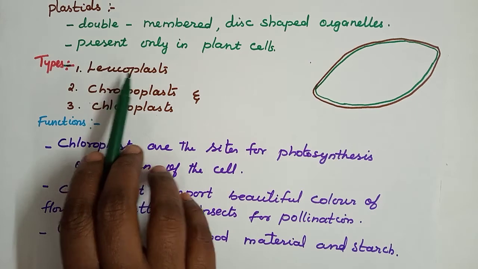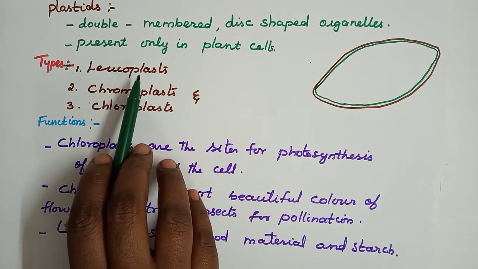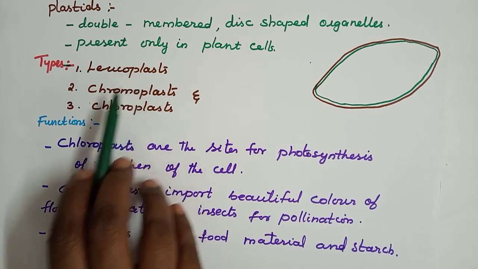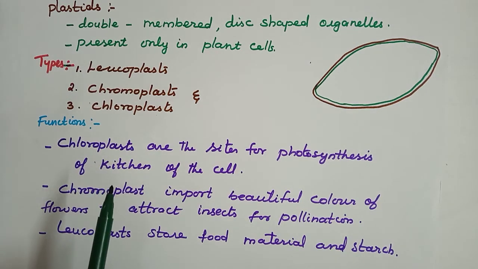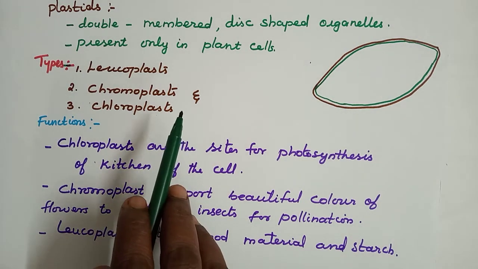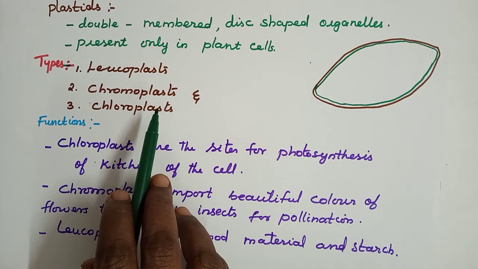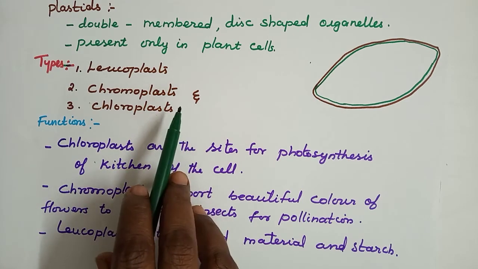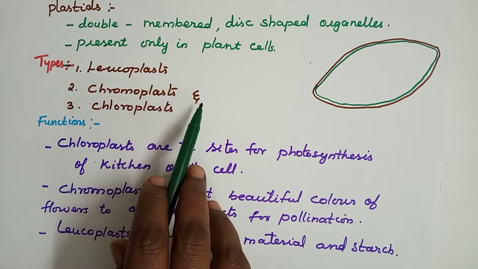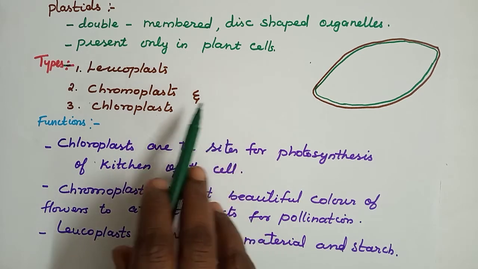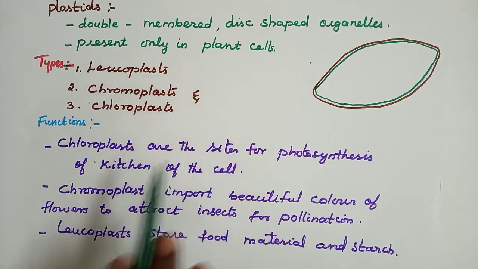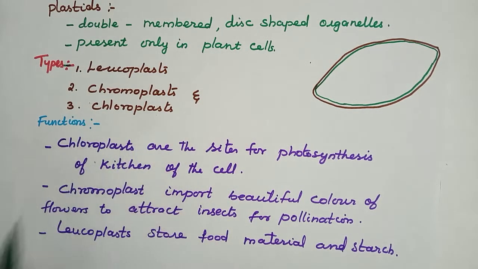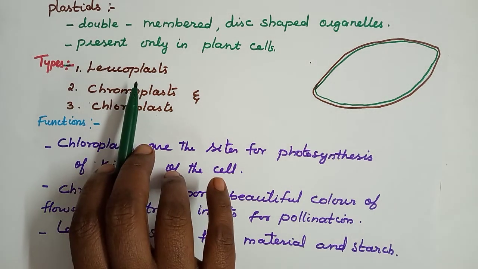Leuco means colorless, so leucoplast is a colorless plastid. Chromoplast means brownish or reddish in color; red, yellow, orange, brown, everything comes under the chromoplast. Chloroplast means green color pigment. Understood? So first we are going to see about leucoplast.